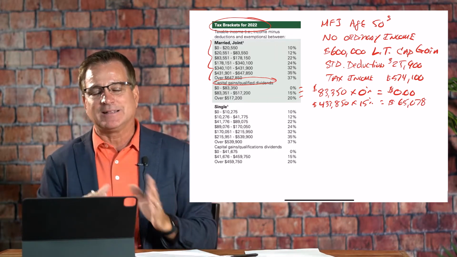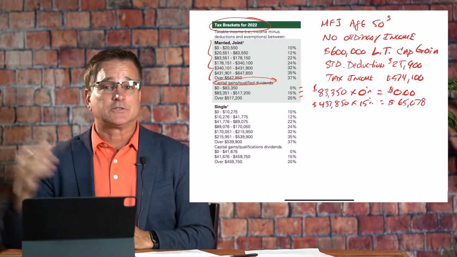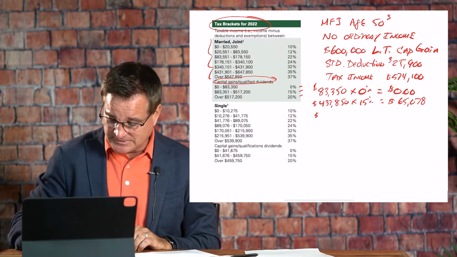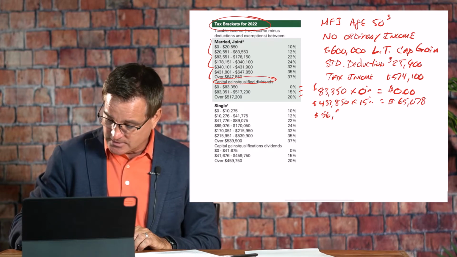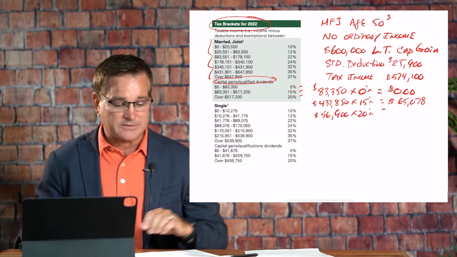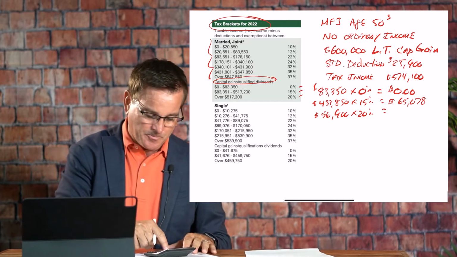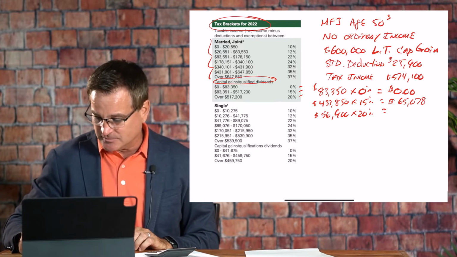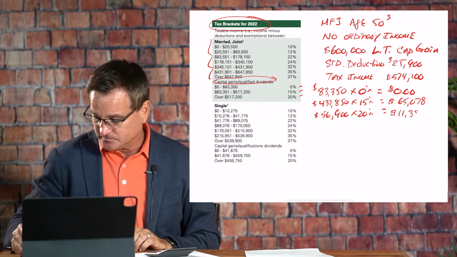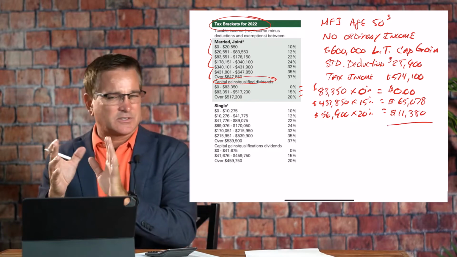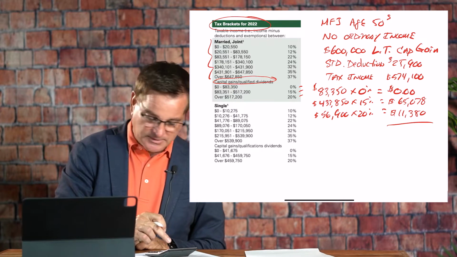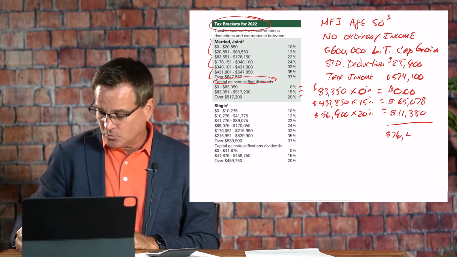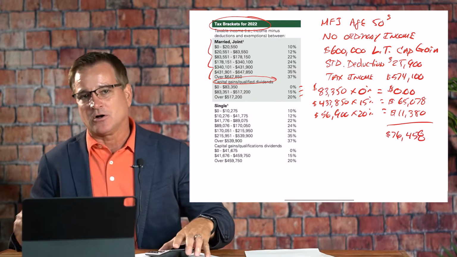Now, we still have money left over that is going to fall into the 20% tax bracket. How much do we have left over? Well, we have $56,900 that is going to fall into the 20% tax bracket. So if we take the $56,900 times 20%, that is an additional $11,380. So our total tax bill, just considering long-term capital gains here, is $65,078 plus $11,380, so we have $76,458 in long-term capital gains tax.